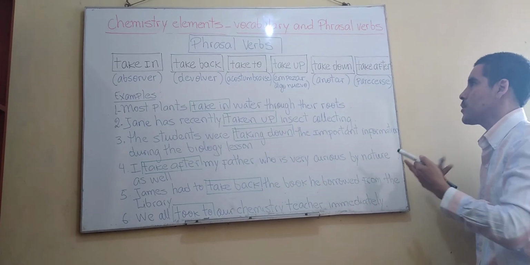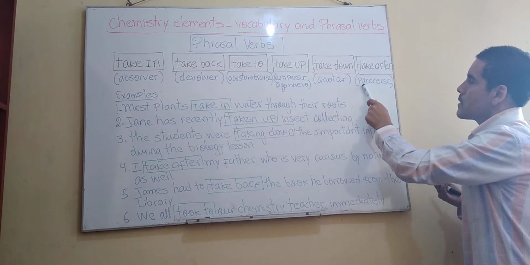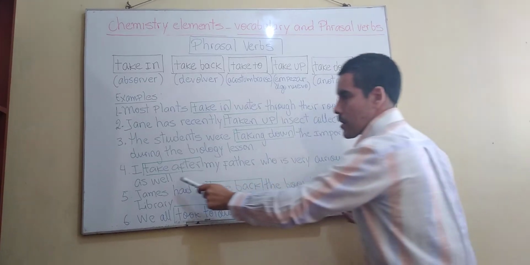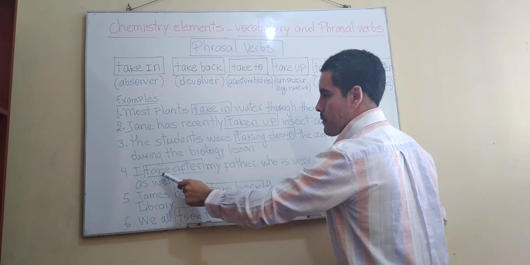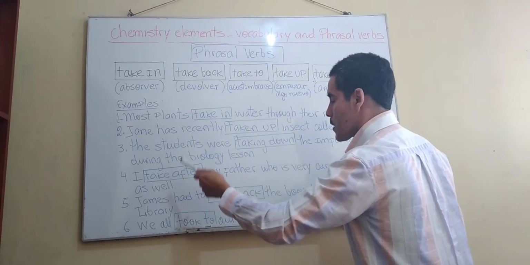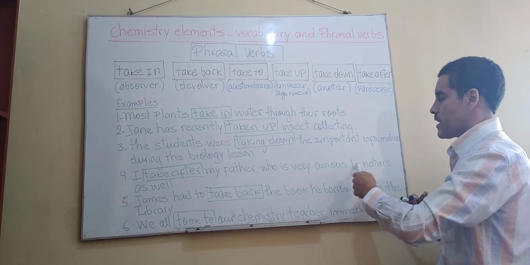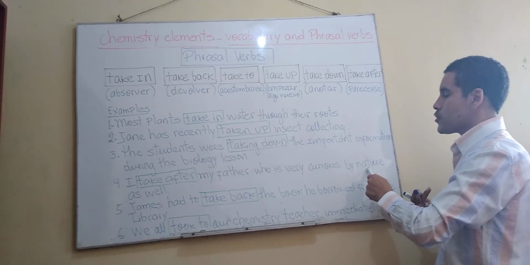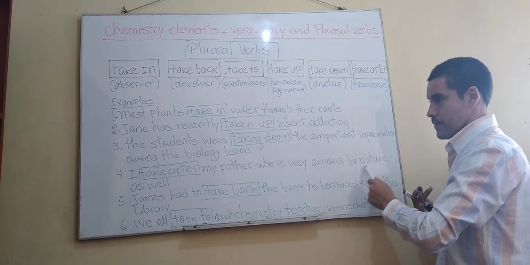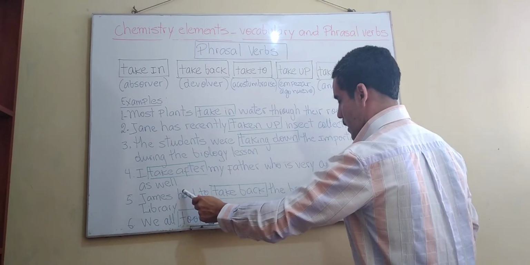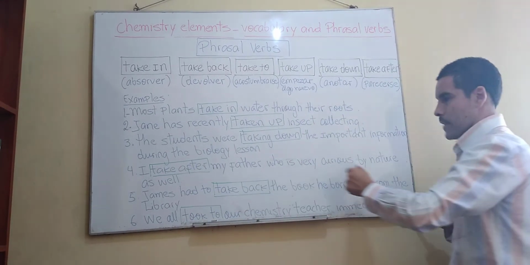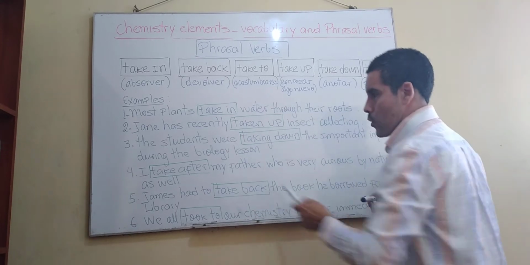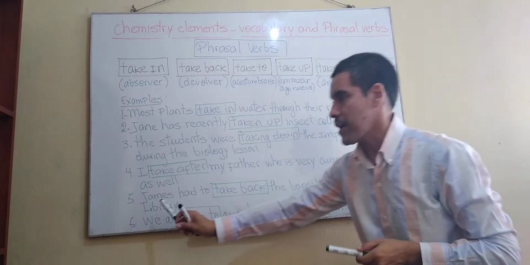Maybe in your family, for example, I take after, me parezco a mi padre, ¿no? Who is very curious by nature as well. Nature, naturaleza, okay? And as well, así como, ¿no? También. That's good.